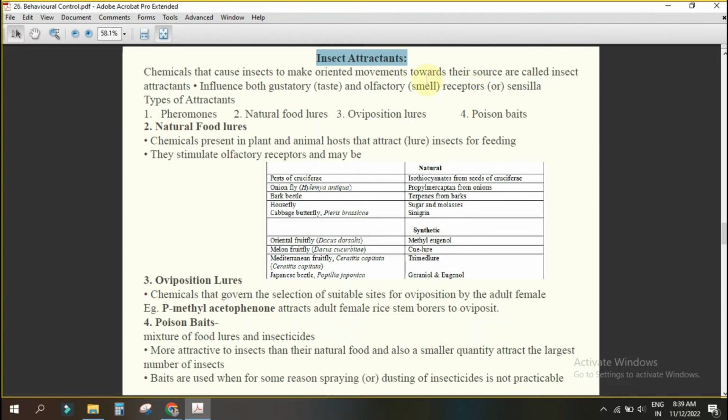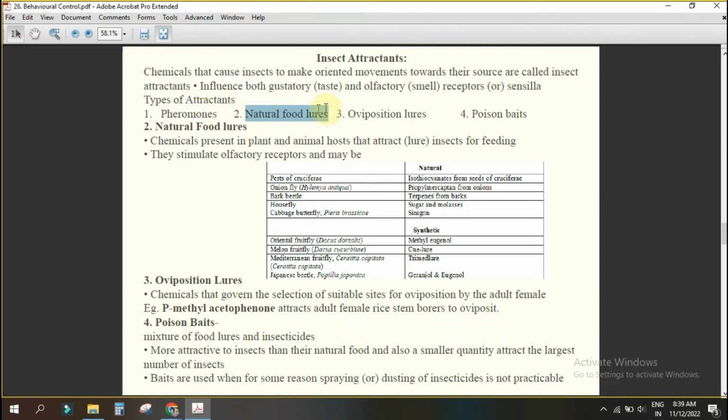Some chemical is there for which insects are coming towards that. You have to identify that one. You have to use that one. Understanding? Yes, sir. For example, pheromone, natural food lure, oviposition lure, and poison bait. First, pheromone you have already completed. Yes or no? Yes, sir.